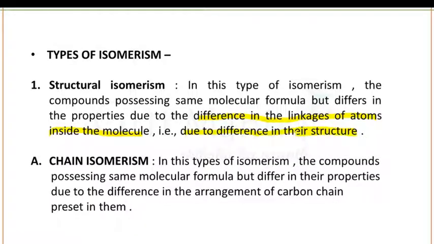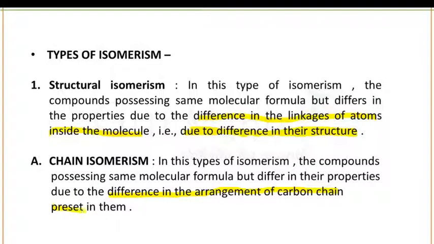Okay. Structural isomerism is further classified into 6 parts. Number one is chain isomerism. What is chain isomerism? As you can see, in chain isomerism, the molecular formula of two compounds will be the same. Only the difference will occur in their properties, or you can say the two compounds differ in properties due to the difference in arrangement of the carbon chain present in them.